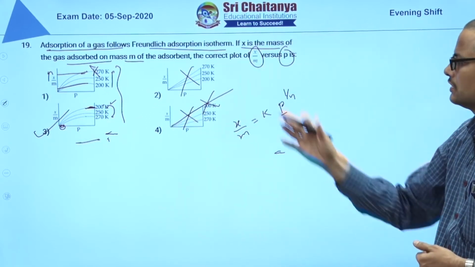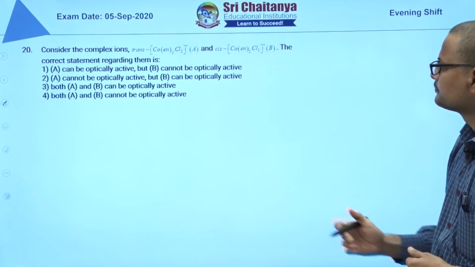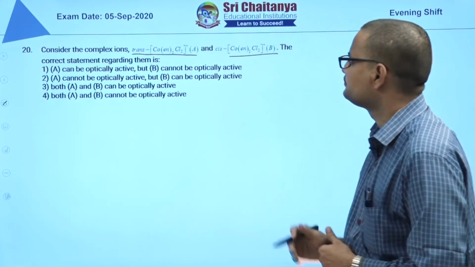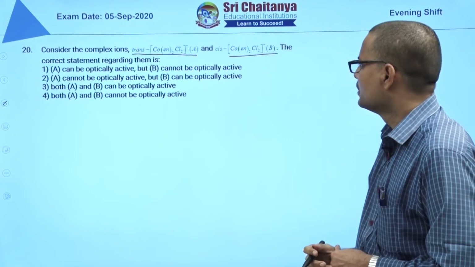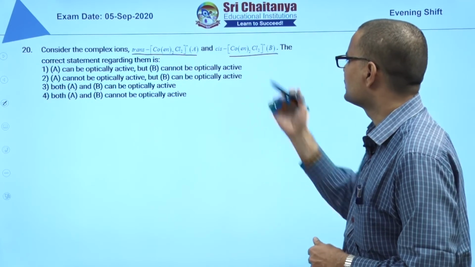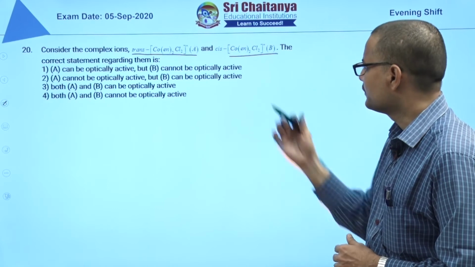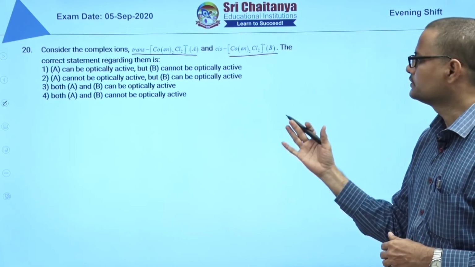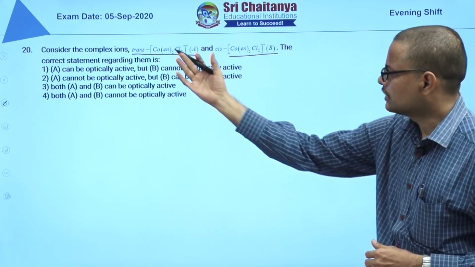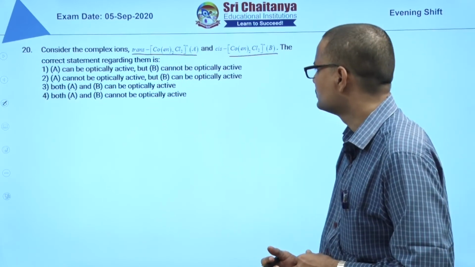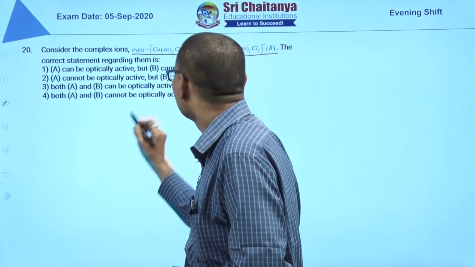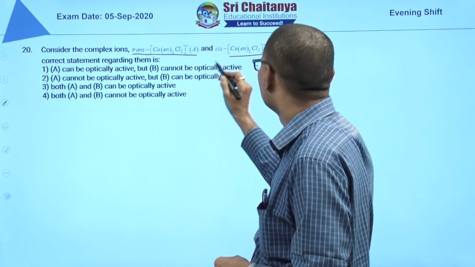Next 20th question. Here two complex ions are given. Those are geometrical isomers, cis and trans. You should identify which is optically active, which is optically inactive. The options are related to that. So first write trans. So cobalt, okay, +3.